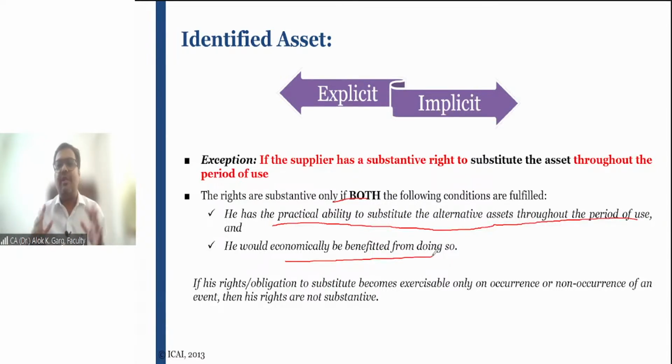So the lessor is not economically benefited by doing so. It means the rights are not substantive. Is that clear? So what will be the benefit to the lessor? What benefit will the lessor get from sending another asset? The lessor will not have any benefit by substituting the asset, because both the assets are identical.